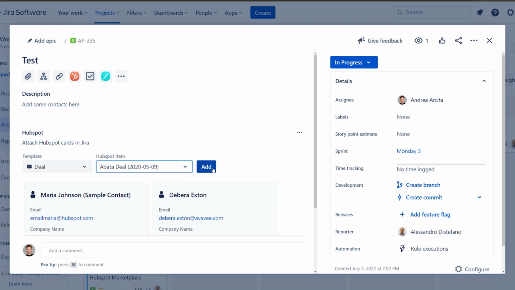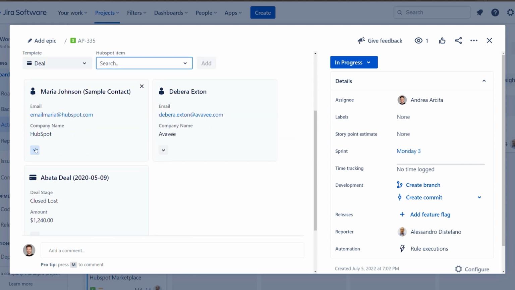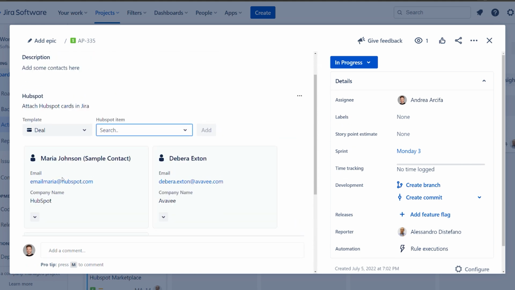Furthermore, HubSpot items will be automatically attached to related Jira service management issues, saving your team time and effort.